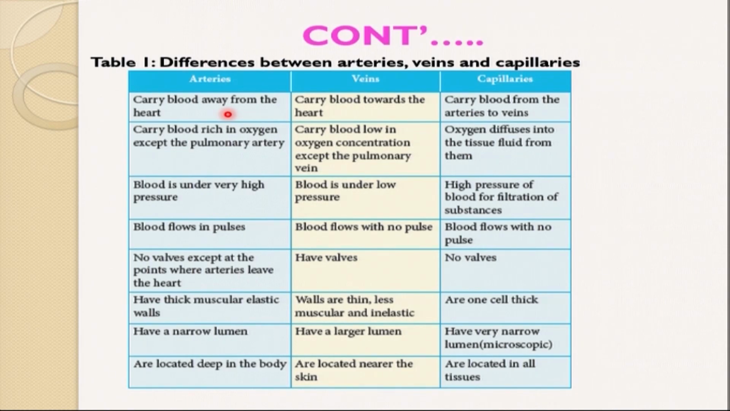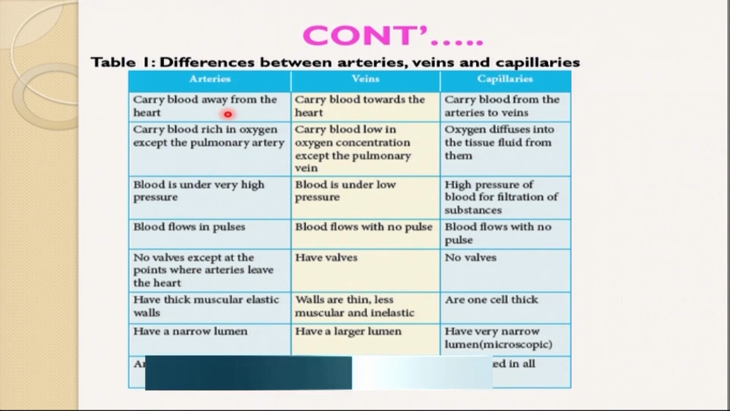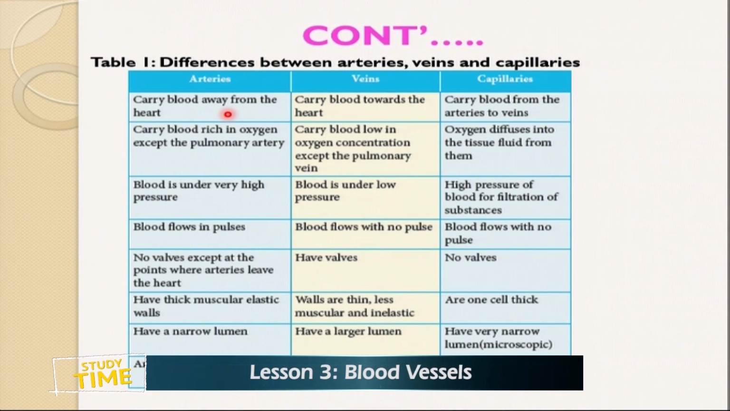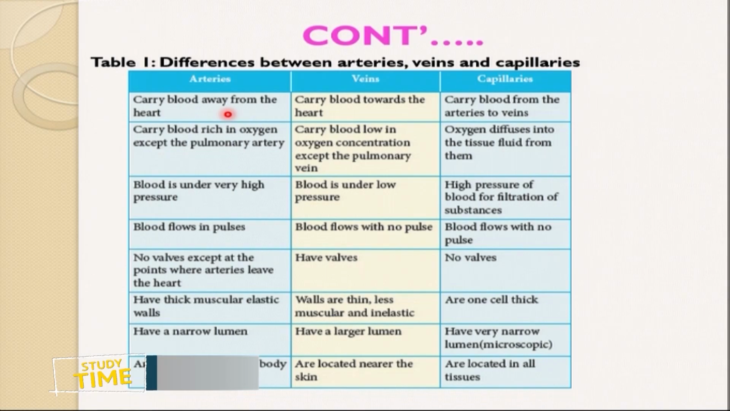In terms of thickness, the arteries have thick, muscular, elastic walls with elastic fibers. The walls of veins are thin, less muscular and inelastic. Arteries have a narrow lumen, while veins have a large lumen. Capillaries have a very narrow lumen. The last one: arteries are located deeper in the body. Veins are normally located near the skin. And capillaries are located in all body tissues.